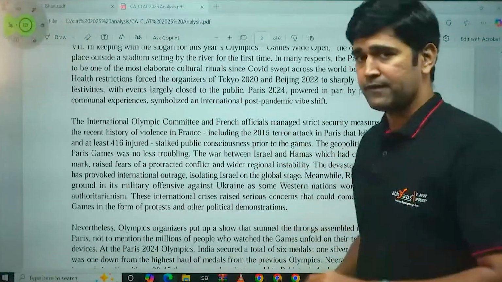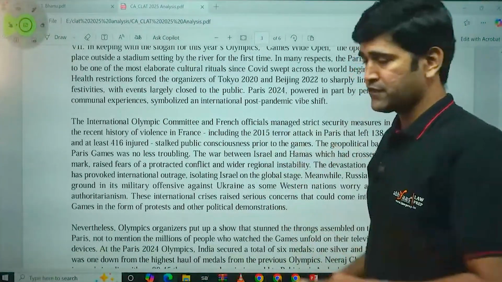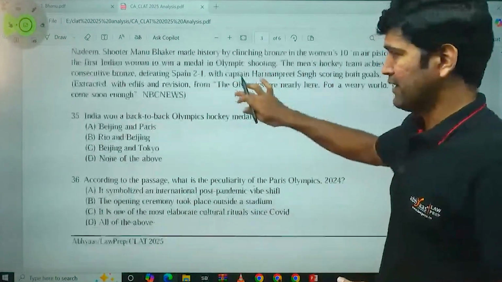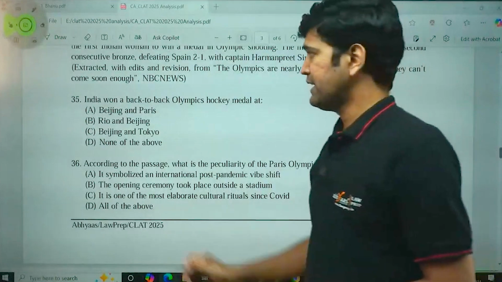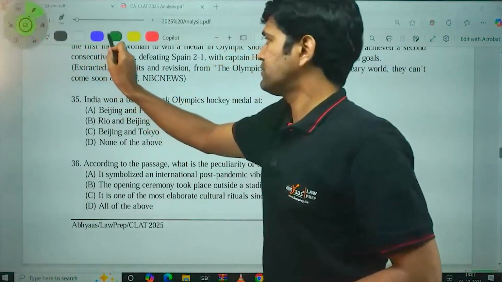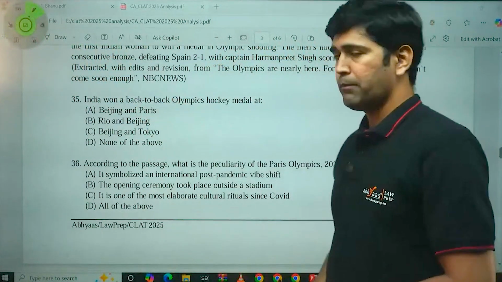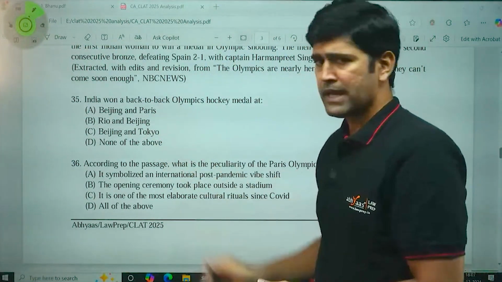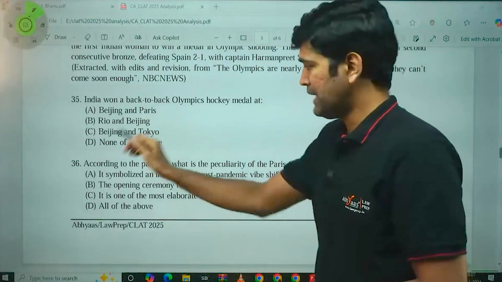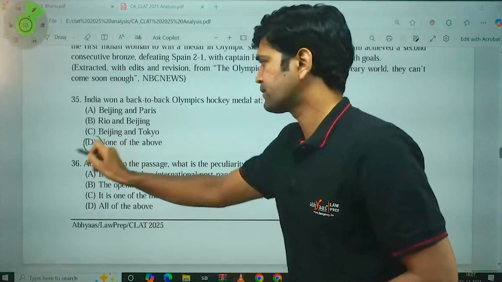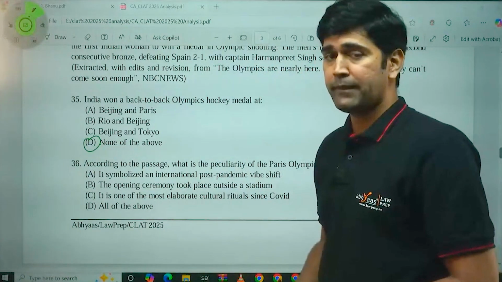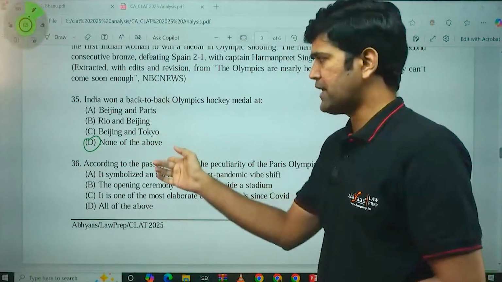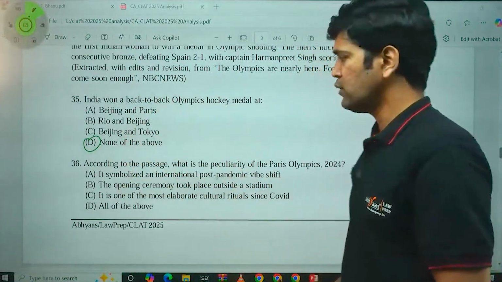Passage number 3. Olympics, sports. The much anticipated topic from sports. India won back-to-back Olympic hockey medals at which of these Olympics events? Beijing and Paris, no. Rio and Beijing, no. Beijing and Tokyo, no. None of the above. India has won back-to-back Olympic medals in Tokyo and Paris. Since Tokyo and Paris are not there in the options, option D, none of the above, is the most correct answer.